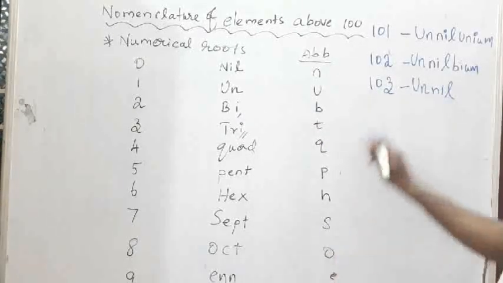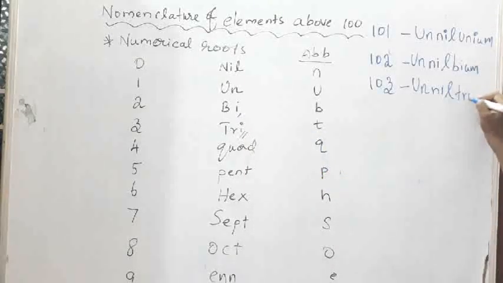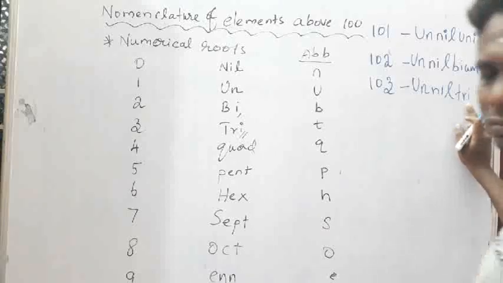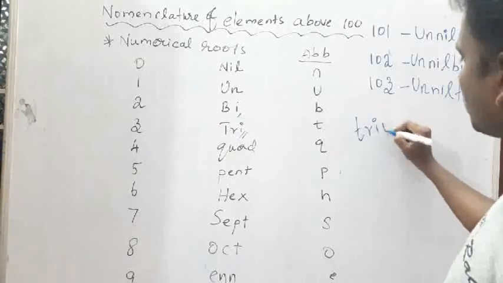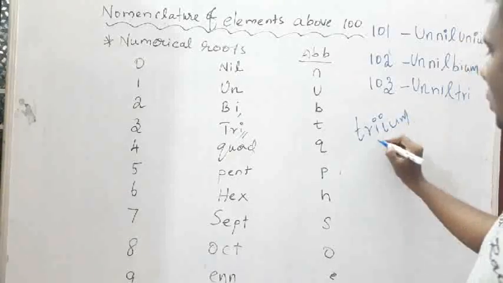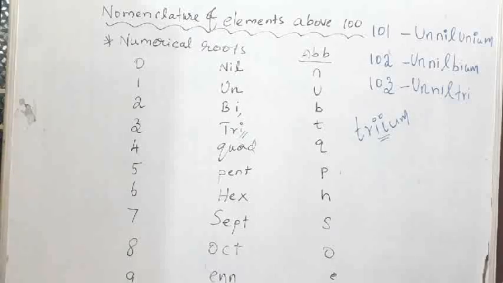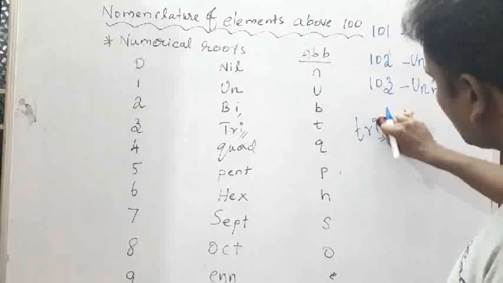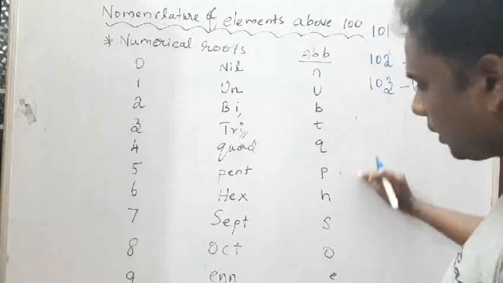Nil. Okay. So then 3. What will come for 3? Tri. So in this case again, i is coming. So here, tri. In the suffix we have to add ium. So with ium, a double i is coming. We should not. So it's the exception case. We should not give two i's, only one i we have to give. Then triumph. So tri-um, okay, trium. The same as it is, we can write for everything.